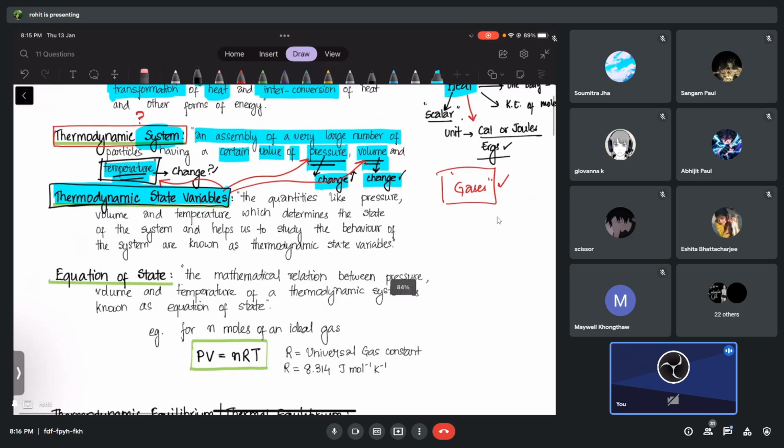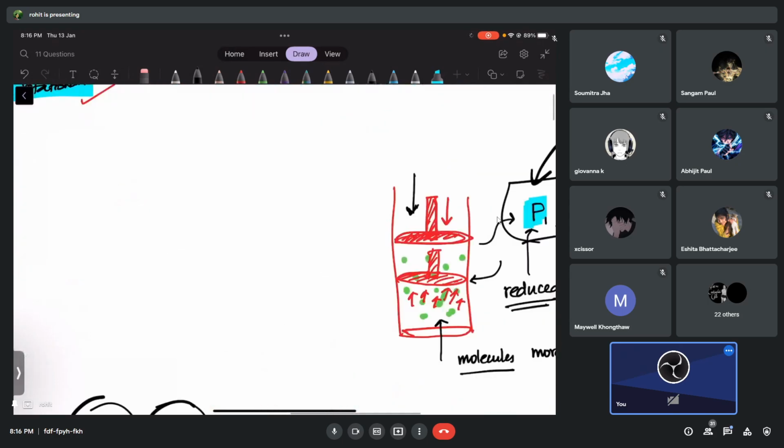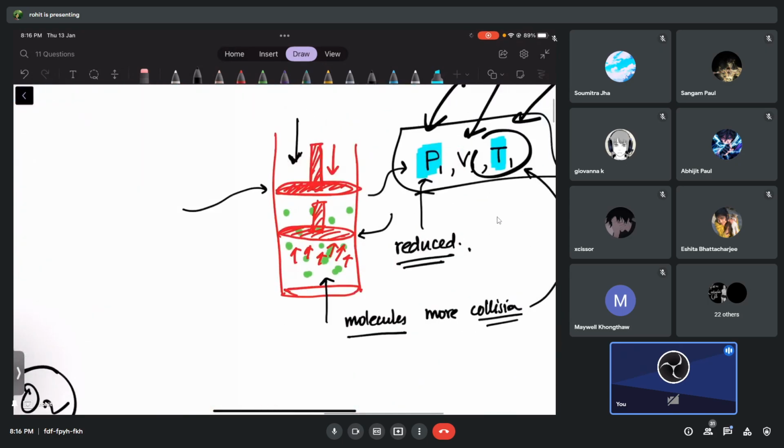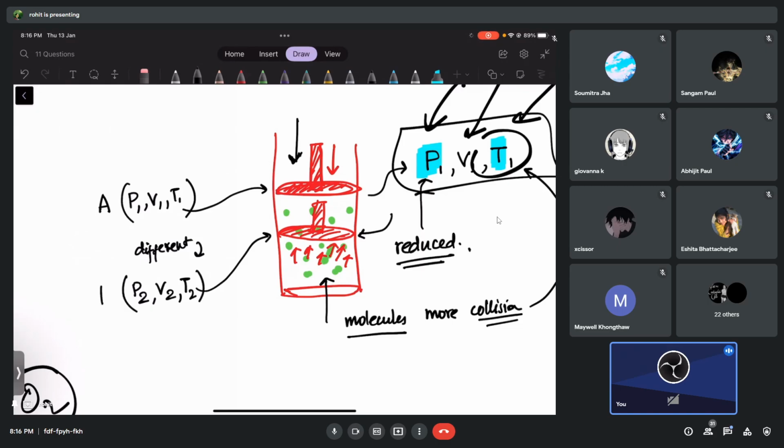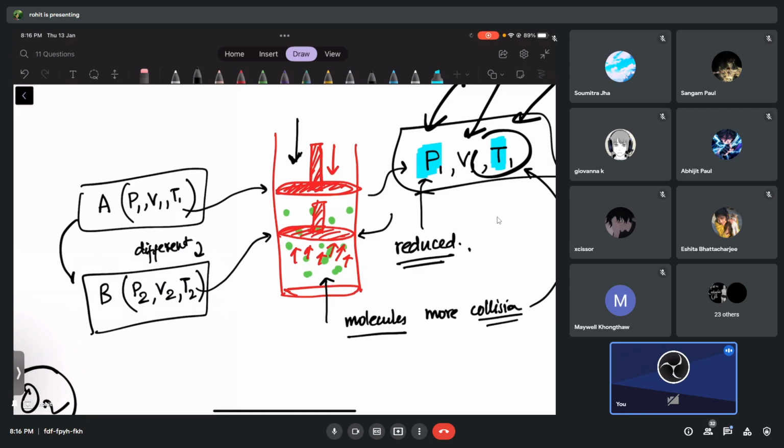One thing more you should understand: when the piston was here, it was in a state where the variables were P1, V1 and T1. Now when the piston is here, it is in a different state. How do I know it is a different state? Because now it has different pressure, different volume and different temperature. The whole thing I can call state A, and this whole thing I can call state B of a gas. That means the properties of a gas have changed, so the state of the gas has also changed.